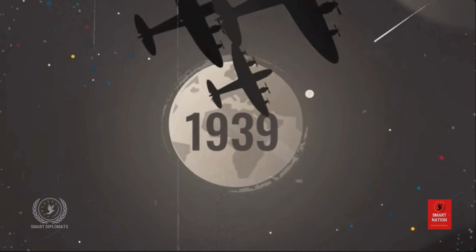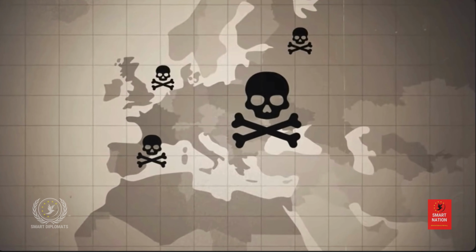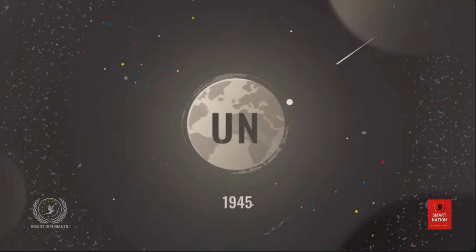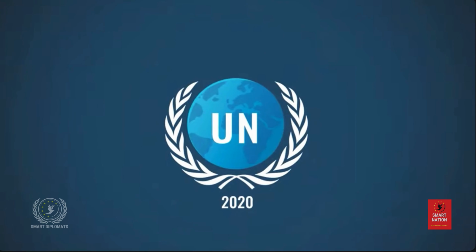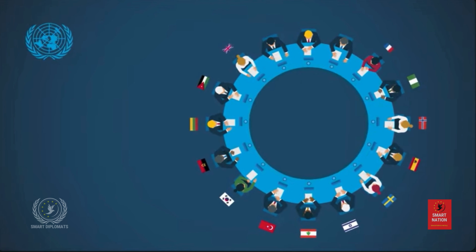The Second World War caused enormous destruction and left large parts of the world in ruins. That's why the United Nations was established with one main target: to prevent war in the future. The UN is a meeting point where leaders from all around the world can interact.